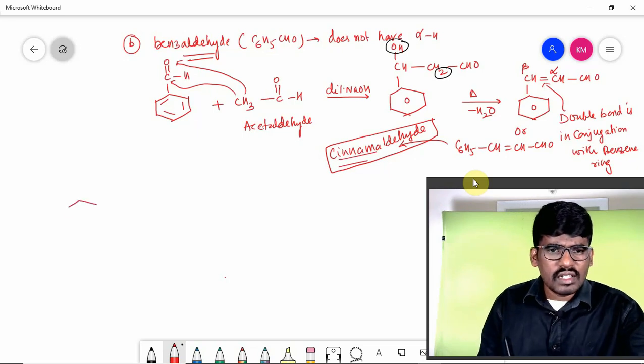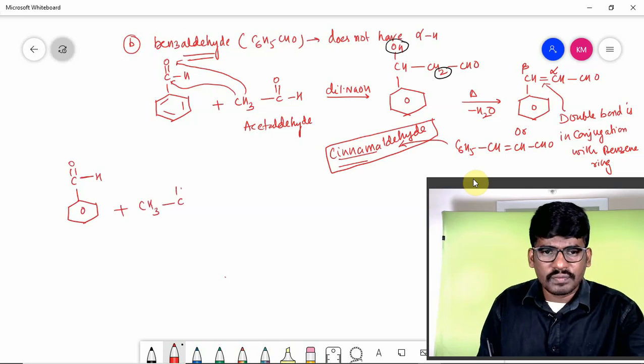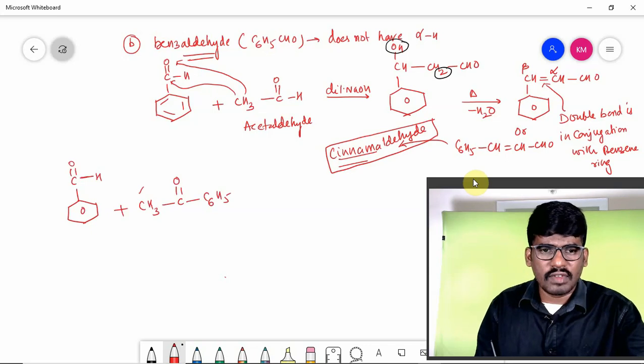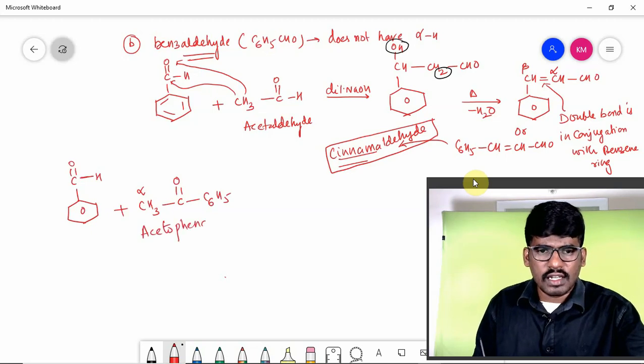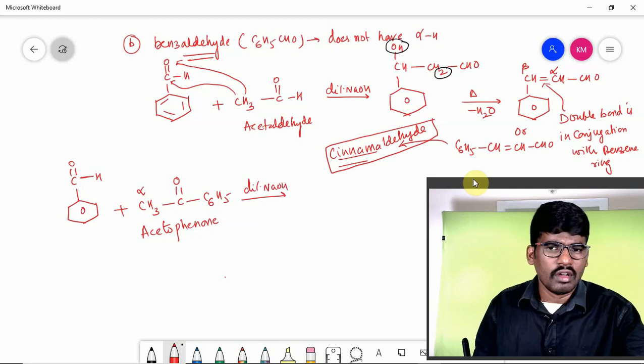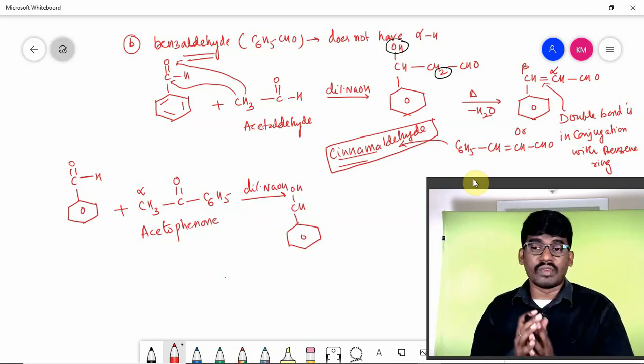Similarly, children, you can take benzaldehyde, once again C6H5 CHO, right? As well as you can take aromatic ketone CH3 CO C6H5, which has alpha hydrogen. This is said to be acetophenone. With dilute NaOH, what am I going to get, children? C6H5 CHOH. Try to guess the products while you are watching the video itself.